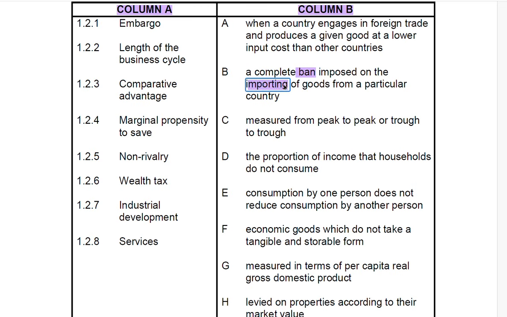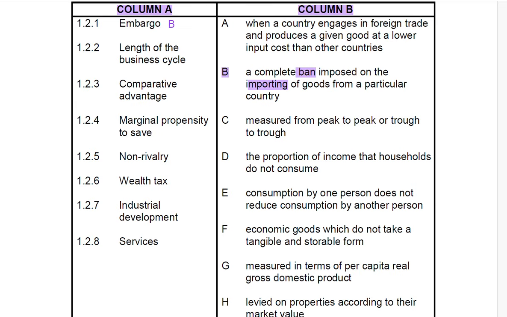Then the correct answer for 1.2.1 is B. It is B because it talks about a complete ban imposed on importing of goods and services from a particular country. Apologies, it is B. So now you know the answer, it is B.